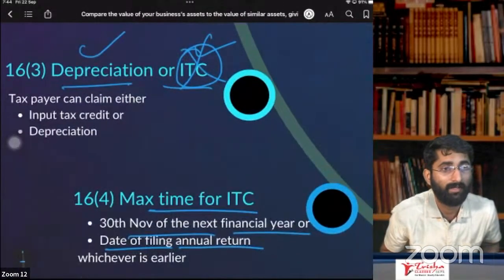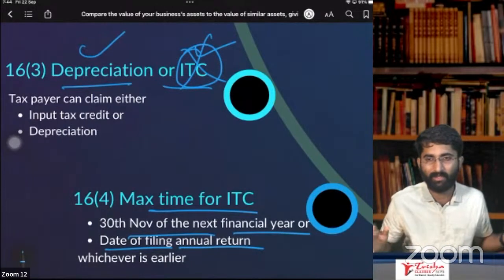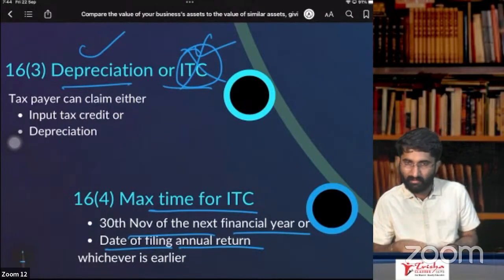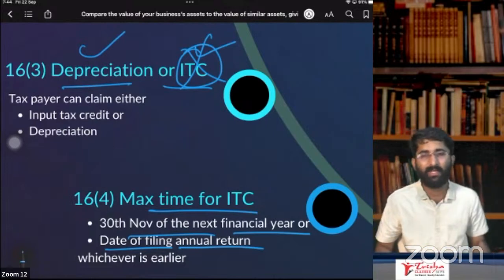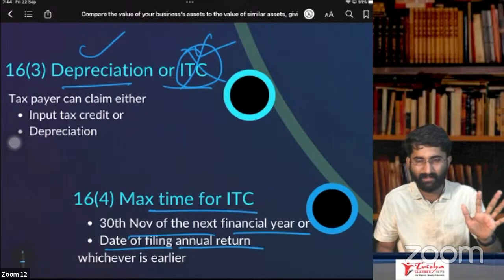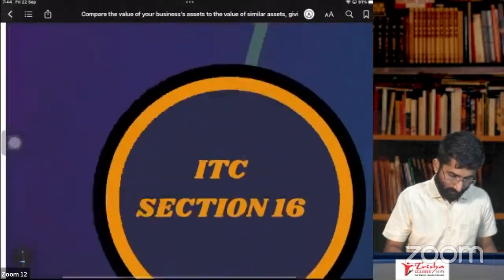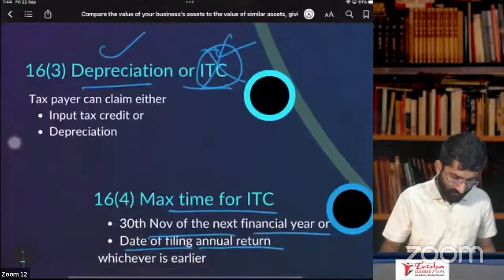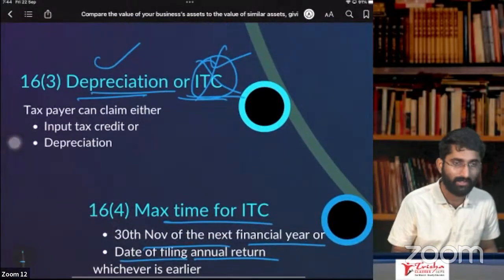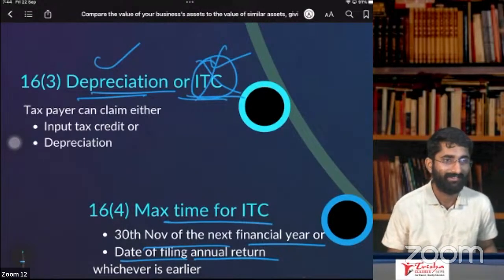Sir, can you explain ITC by giving practical examples? Yeah, sure. We will do one thing. Once we study all these things, we will go to the questions. So there you will get to know how to solve these questions. Practically, we will get to know. Okay. So in this, you want some examples here for depreciation or ITC. Sir, am I visible? No, you are not.